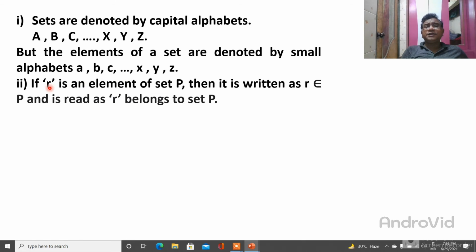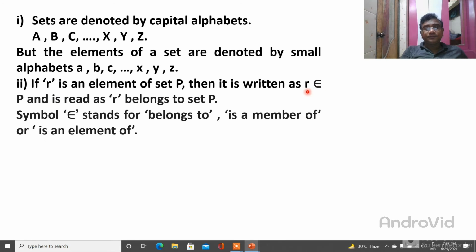If r is an element of set P, meaning r is in set P, it is written as r belongs to P. This sign is called belongs to. So we are saying r belongs to P. It is read as r belongs to set P. Do you understand? So this is belongs to, and r belongs to P.